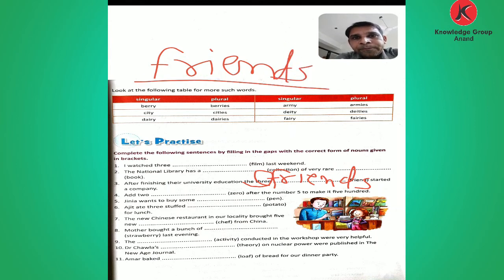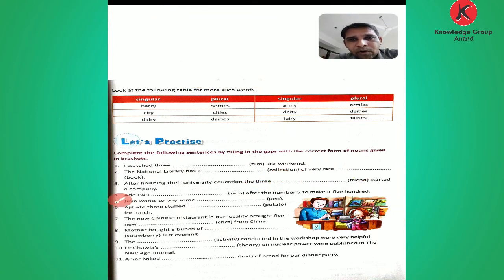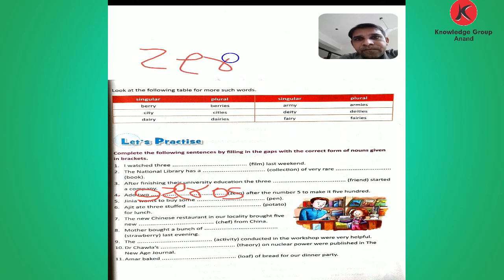Talk about 3 friends, and goes to this word adding s and make into plural, friends. Number 4, add. Here given 2 number means plural, 2 zeros. How to write zeros? Last letter o, but don't write here es. What you add? Only s. This is how we write zeros.